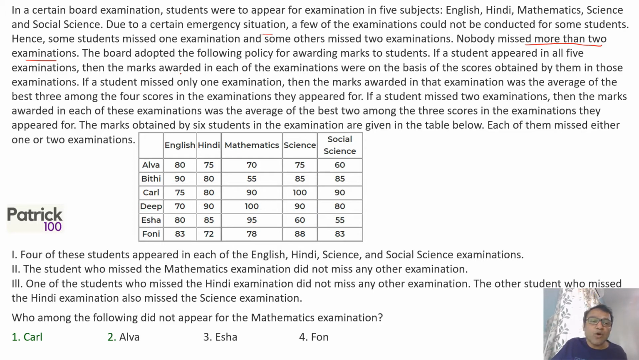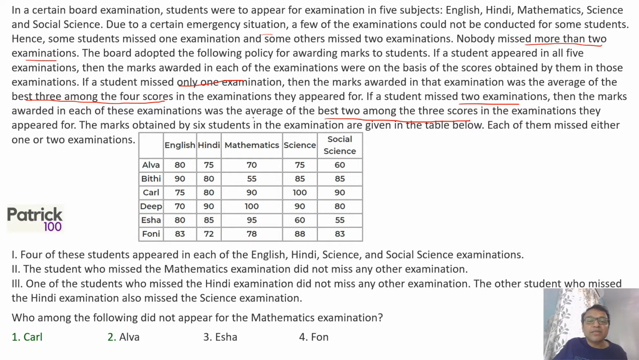If a student appeared in all 5 exams, then the marks awarded in each examination were on the basis of the score obtained in that exam. If a student missed only 1 exam, the marks awarded in that exam was the average of the best 3 among the 4 scores. If a student missed 2 examinations, the marks awarded in each of those exams was the average of the best 2 among the 3 scores.